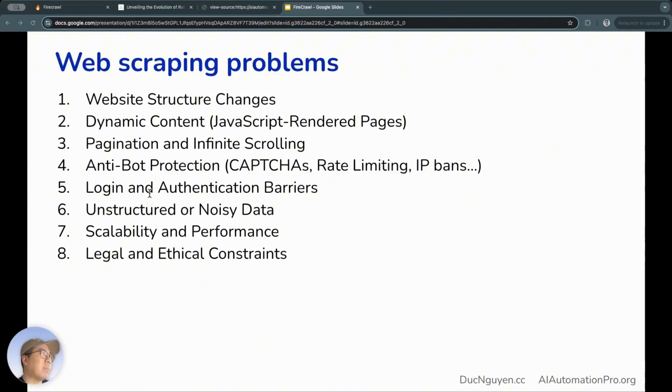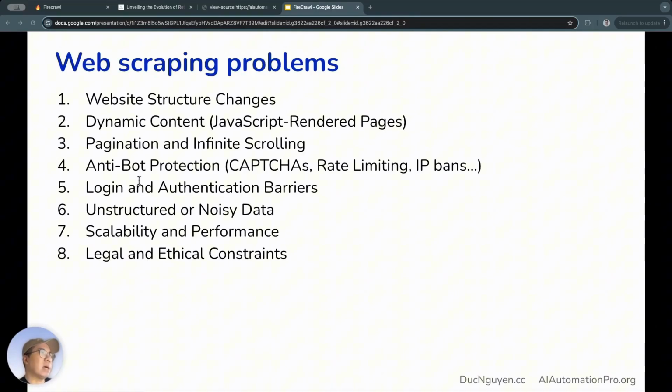Not just for humans, but also very friendly for AI and large language models as well. Web scraping is a big topic, and actually, it's not a simple one either. Here, I've also listed some issues and common challenges. When we need to scrape data, first is changes in website structure. Many scraping tools rely on specific HTML structures, for example, the name of a tag or the name of a class. So when the website changes its layout, the scraping tool might break and stop working.